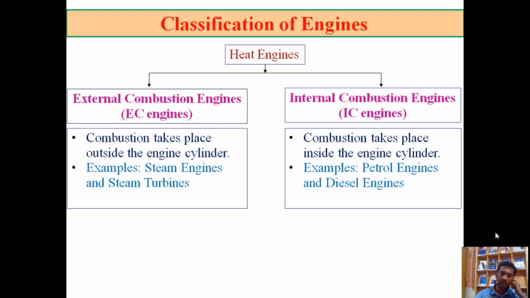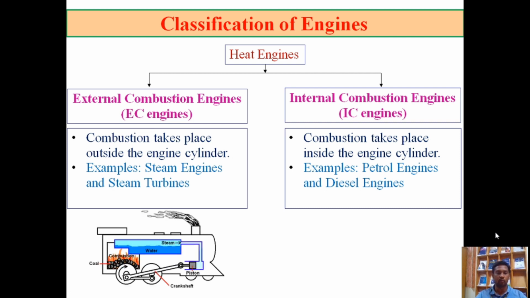Examples of external combustion engines are steam engines and steam turbines, whereas in the case of internal combustion engines the petrol engine and diesel engine are the best examples. So this is the diagrammatic representation of the external combustion engine and internal combustion engine. Look at this external combustion engine diagram. The combustion takes place outside of the engine cylinder, so a larger amount of heat is generated. That heat is utilized to convert water into steam. The steam is sent to the piston cylinder arrangement. Through this we can actuate the crankshaft.